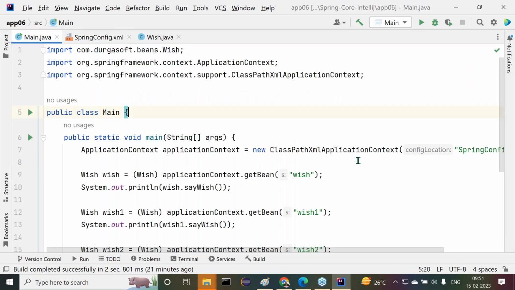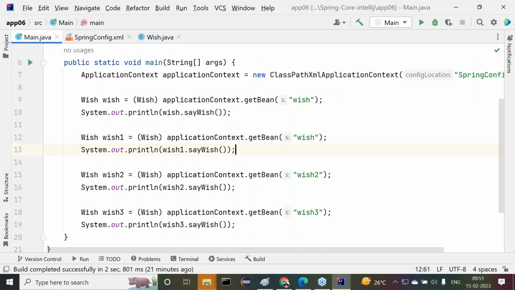Now in Main.java, I always want to use the same wish. Tell me guys, do one thing. Now in place of this, I want to display the reference value directly. When we display the reference value, we can easily understand whether the same object is created or multiple objects are created. On the basis of the reference values, we can identify this.